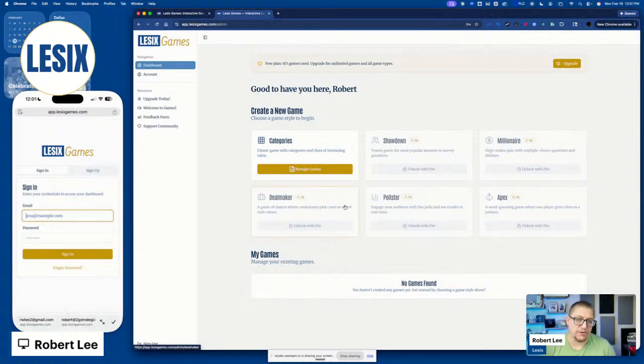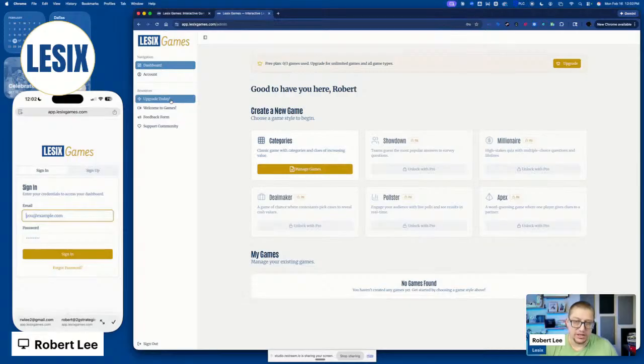But the nice thing is this, right? If you just want to have a few games, if you just want to use this in a few classes that you teach, then categories is the way to go. You can create up to 3 games. If you delete one, you can create another, and you can recreate as much as you want. Look, it's always going to stay free. The free account is always going to give you access to categories and those 3 games. So don't ever feel like there's going to be a limit on what you can do with categories. You obviously won't get the other ones.